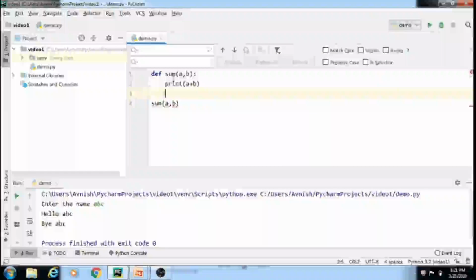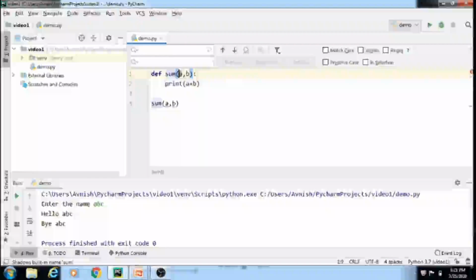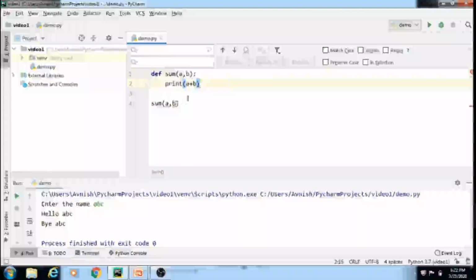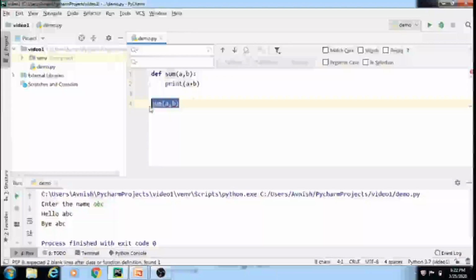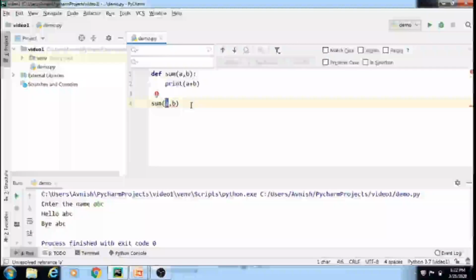In this example, we have defined a function whose name is sum, and in that function we are accepting two inputs in the form of parameters a and b. This is the function defining part. This is the function calling part. In the function calling part, we are giving two inputs, a and b, to the function.